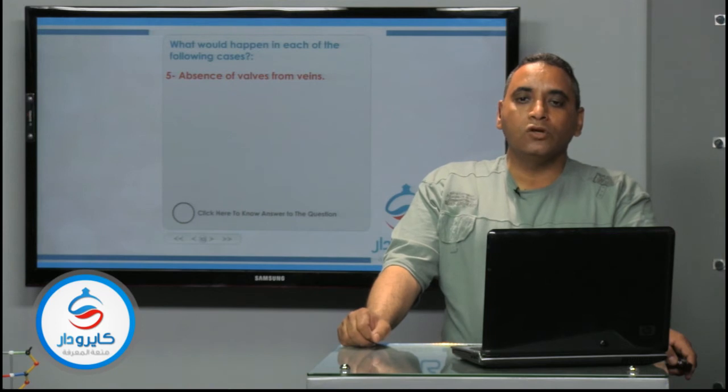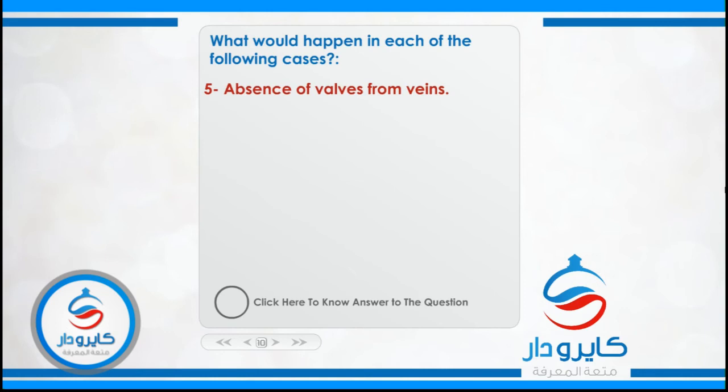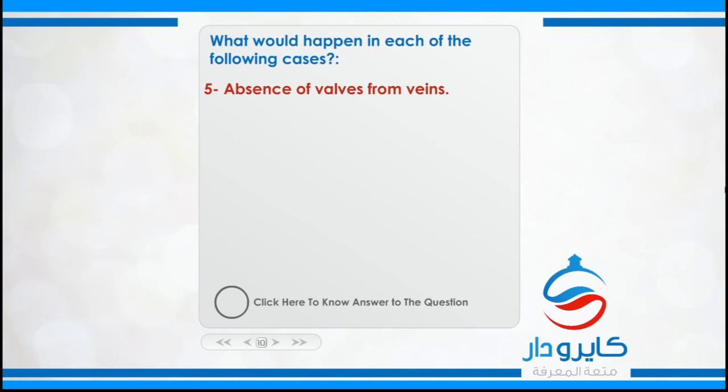What would happen in each of the following cases? Absence of valves from veins. We understand that the veins are non-pulsating blood vessels. So the veins carry blood from the body organs to the heart. So inside the veins we need the presence of valves, which allow the blood to move in one direction from the body organs to the heart and prevent the flow back of the blood.